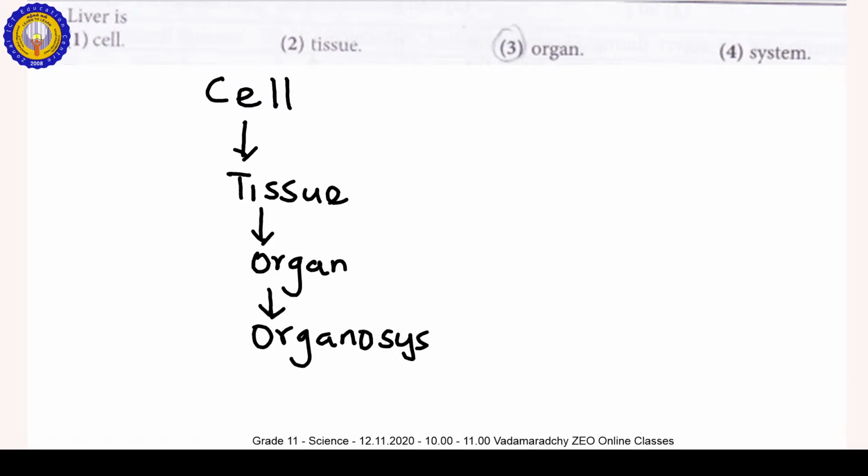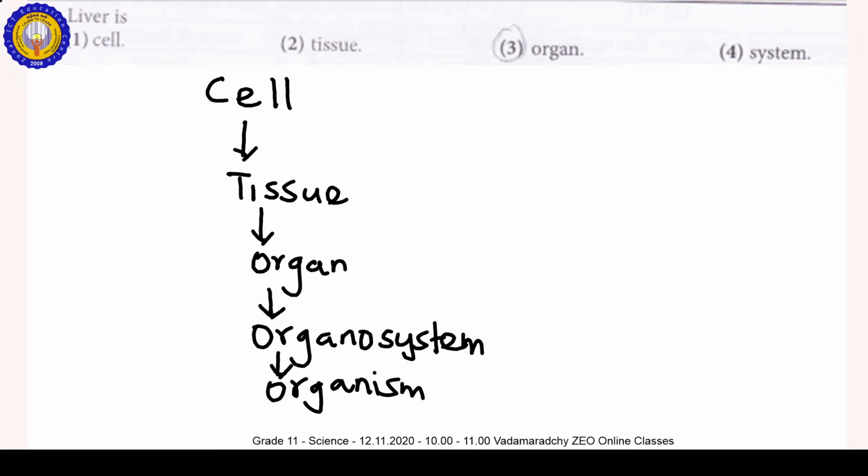All the organ systems in our body form the organism. This is the organizational levels of organisms you studied in grade 7.